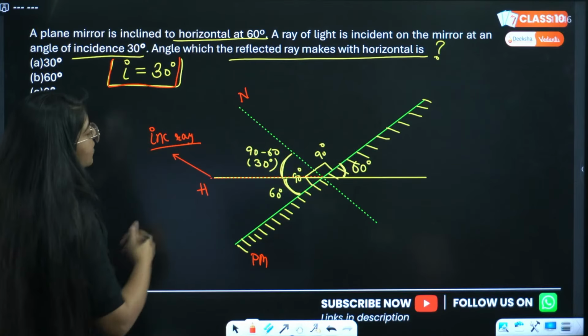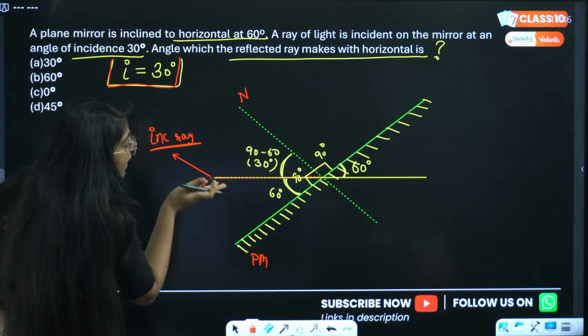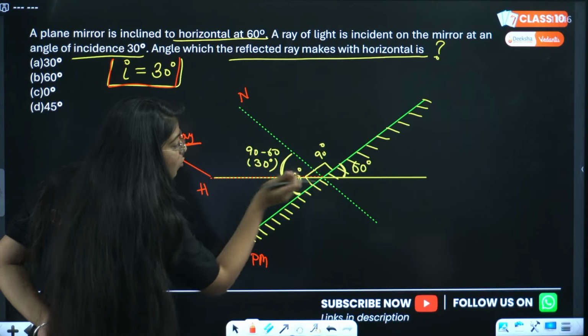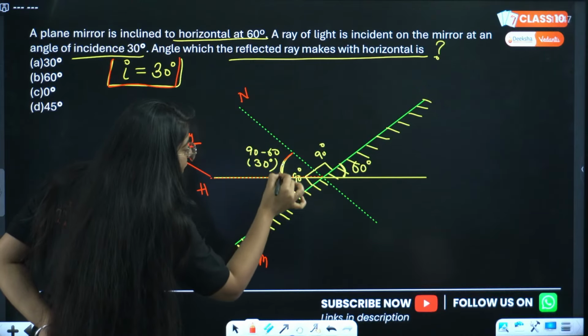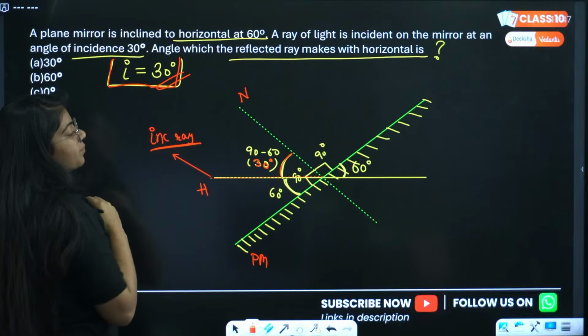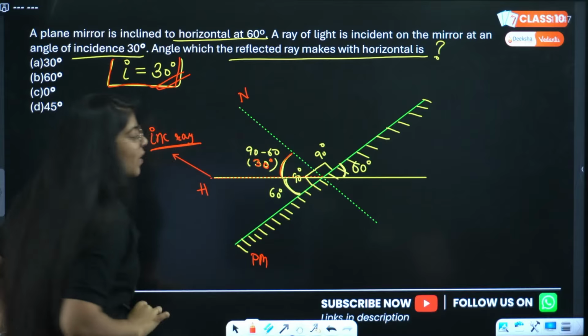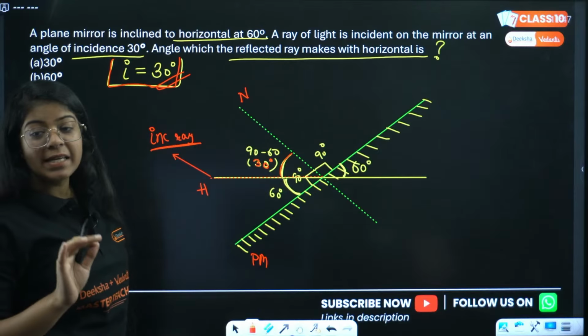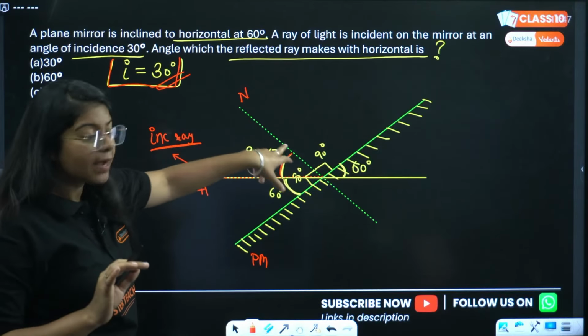Now why is this incident ray parallel to horizontal? Because it is making an angle of 30 degrees with the normal, and that is what was required, correct? The incident ray makes an angle of 30 degrees with the normal. That is my angle of incidence.